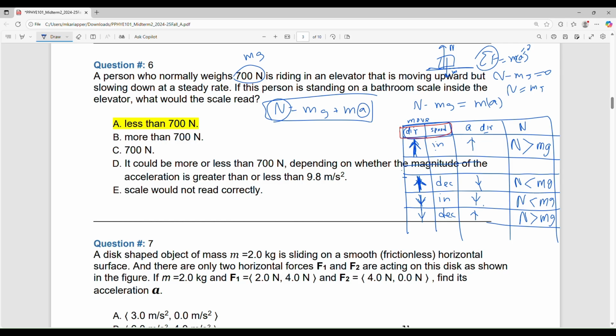Moving down with constant velocity: zero. There's no difference. Whether you are moving up or down, if the velocity is constant, and the elevator is fully soundproof, with no jerk and no windows, you wouldn't know whether it is moving up or moving down.